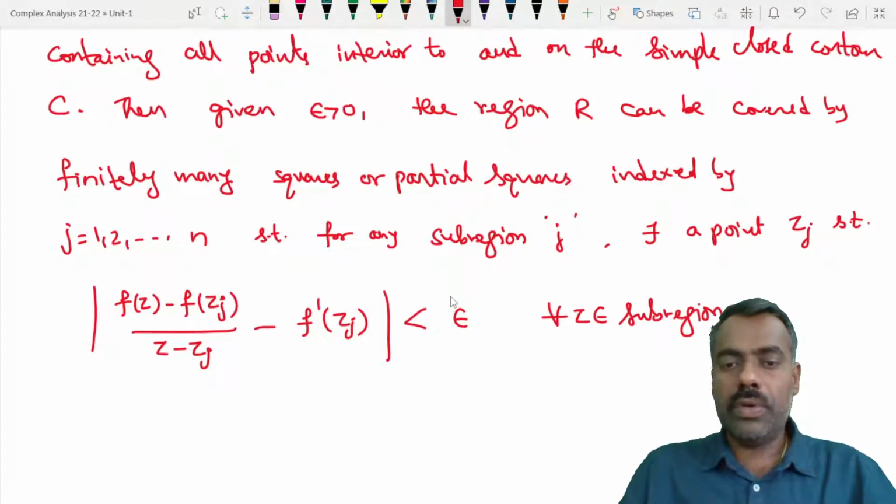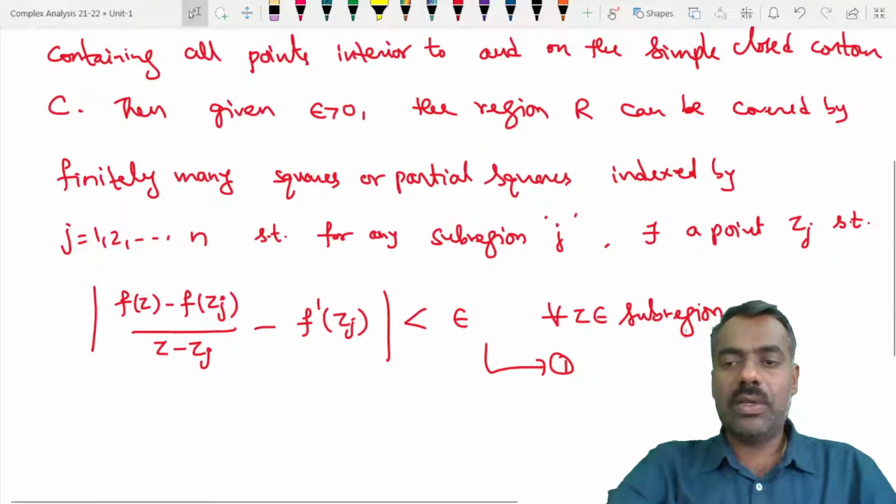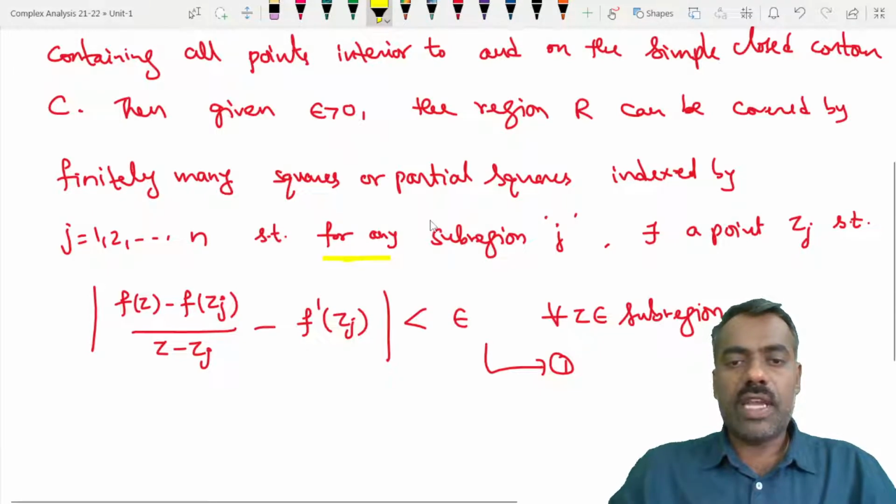If you want, you can call this inequality 1 later, because we can use it. It holds for all points belonging to this sub-region, and it is true for any sub-region.